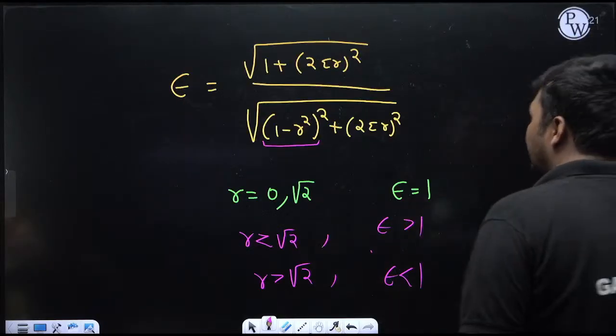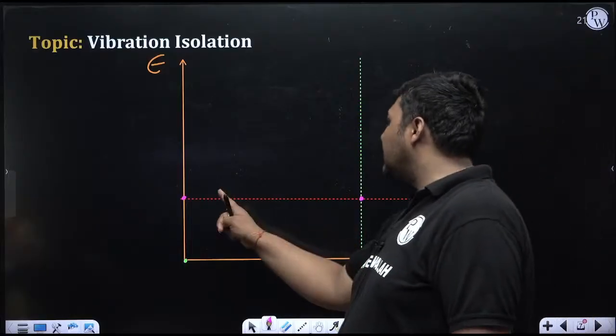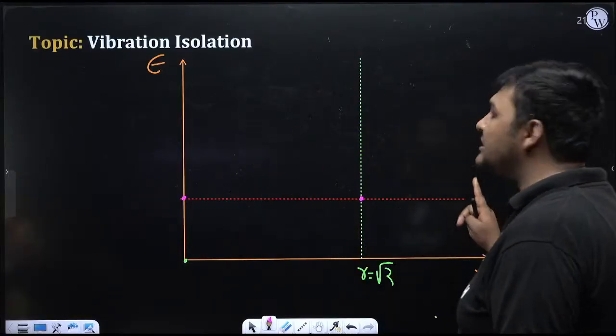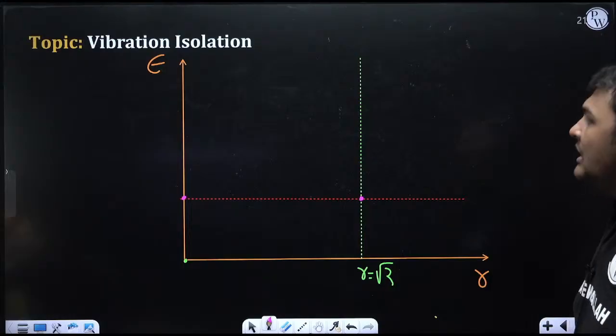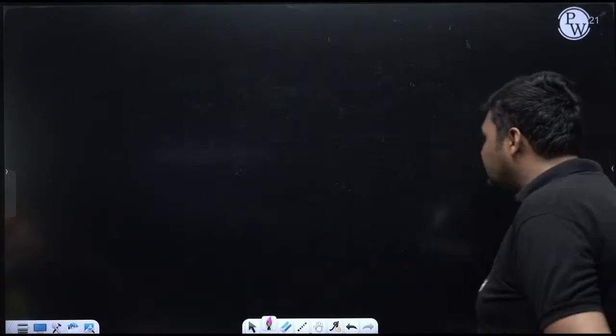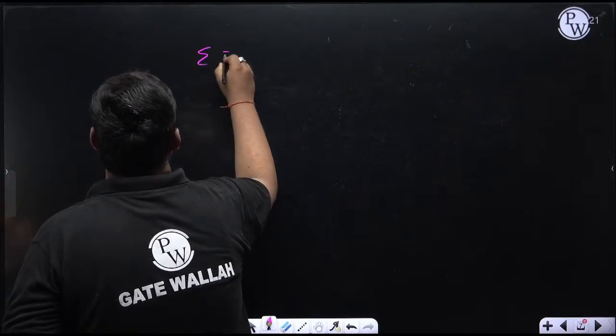But another pattern that I know, whatever is the graph, between this range it will be more than 1 epsilon, after this epsilon will be less than 1. But how can we plot this graph? So I am drawing one by one. Suppose firstly I am drawing this graph, you need to only understand the pattern. Suppose first I am drawing for zeta equal to 0.